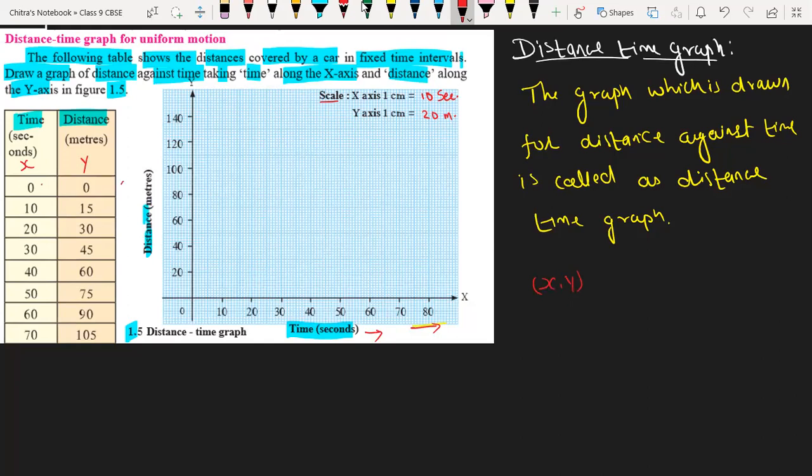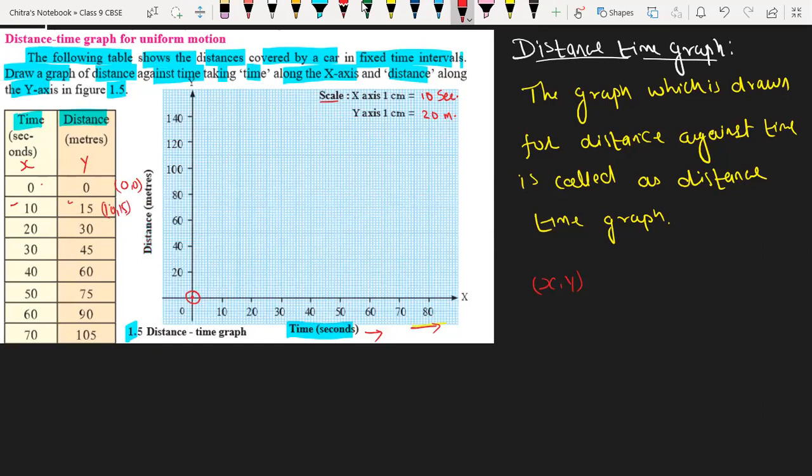So the coordinate point will be 0 and 0, and that point will come over here. Then we have 10 and 15. Second, we have 10 and 15. So I'm writing here 10 and 15.